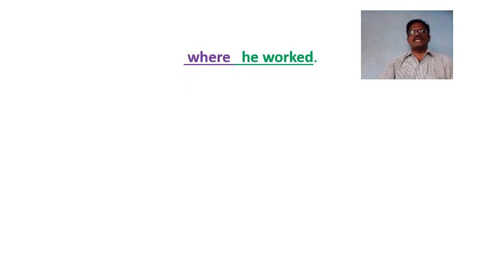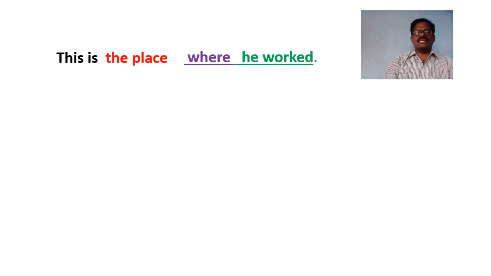Here are some more examples. Here, this is the place where he worked is a sentence. In this sentence, where he worked is a subordinate clause which has started with a relative adverb, that is where. Here, the subordinate clause describes the noun phrase, the place, which goes before it. So this subordinate clause is called an adjective clause.